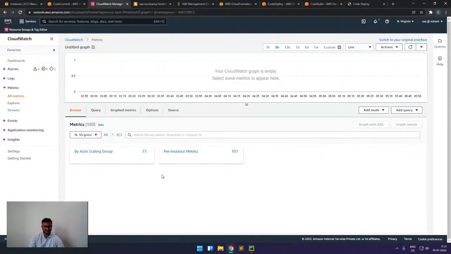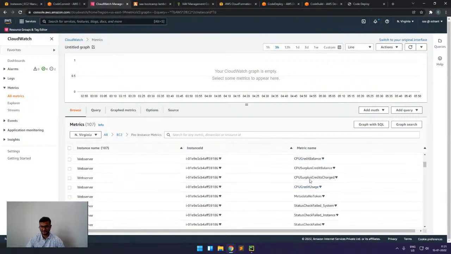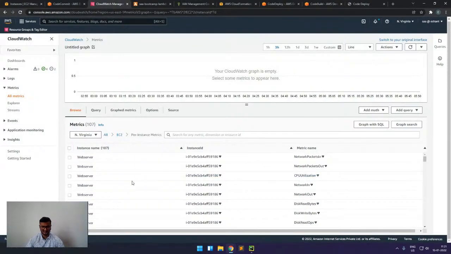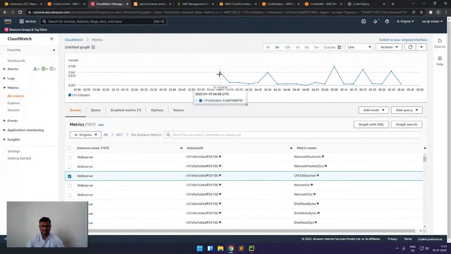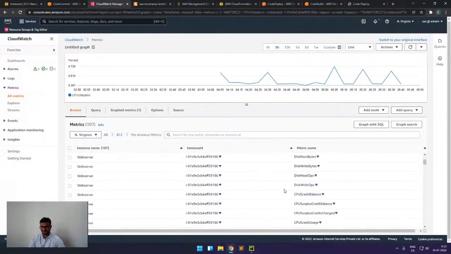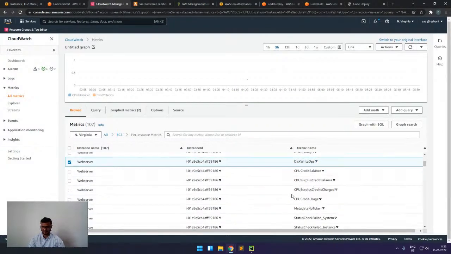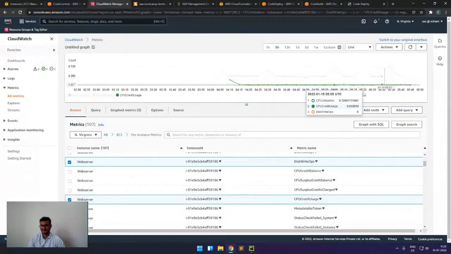For example, if I have an EC2 instance and I want to check its metrics, I will come here, and if I want to check, suppose, the CPU utilization of this instance, then we can see that over time, this is the behavior of my CPU utilization. And if I want to check some other metrics, for example, the disk write, or the credit usage, these kinds of things we can also analyze and visualize here.